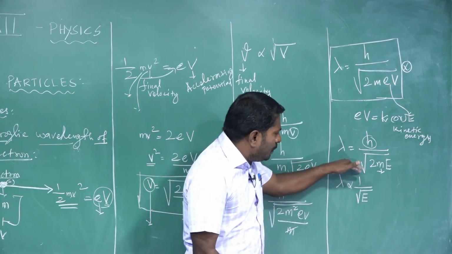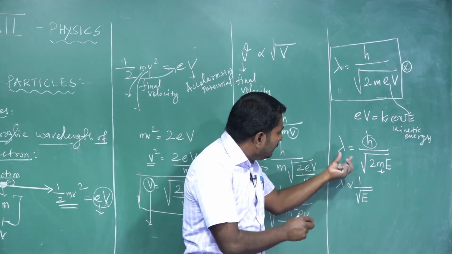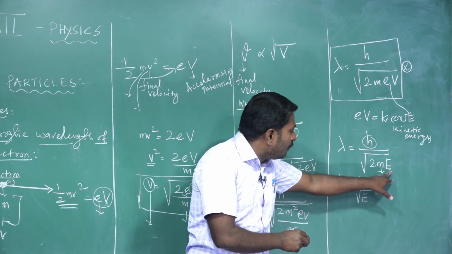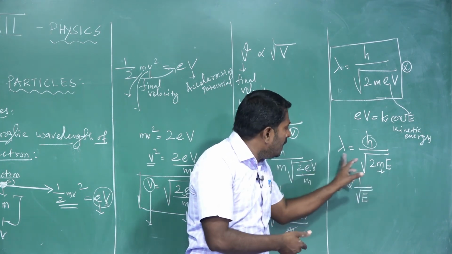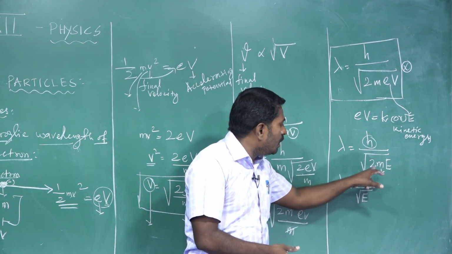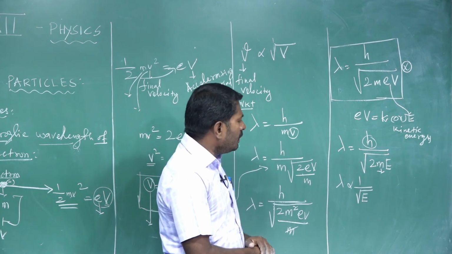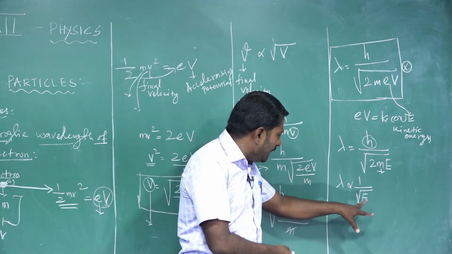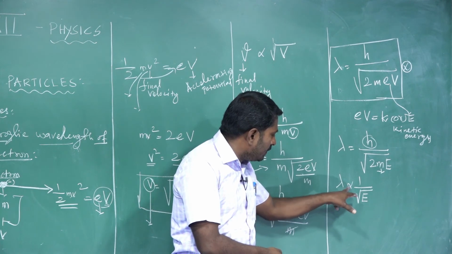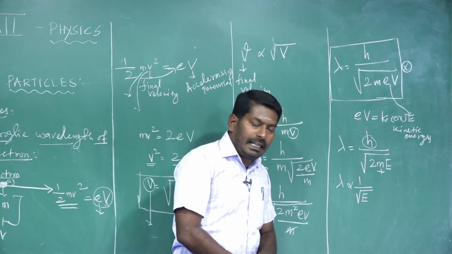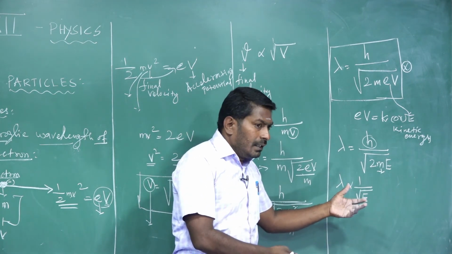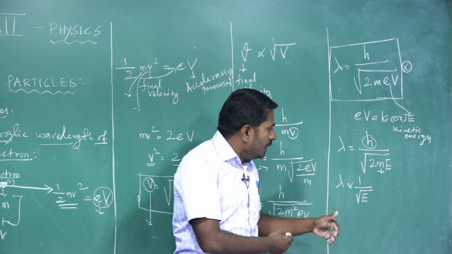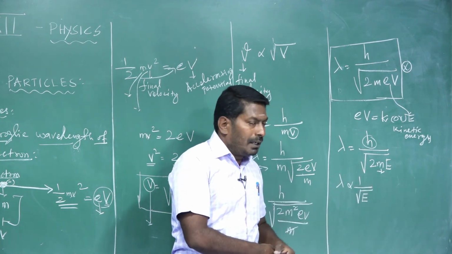So this is another important expression, how we relate the de Broglie wavelength and the kinetic energy of a moving material particle like an electron. Lambda is equal to h divided by square root of 2 mE. From this equation, we are going to solve many problems. The de Broglie wavelength of an electron is inversely proportional to the square root of its kinetic energy. Now take a neutron, an uncharged particle.